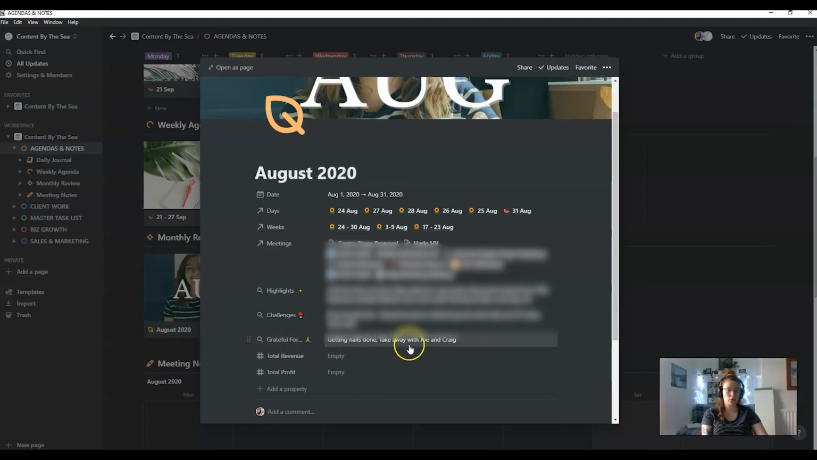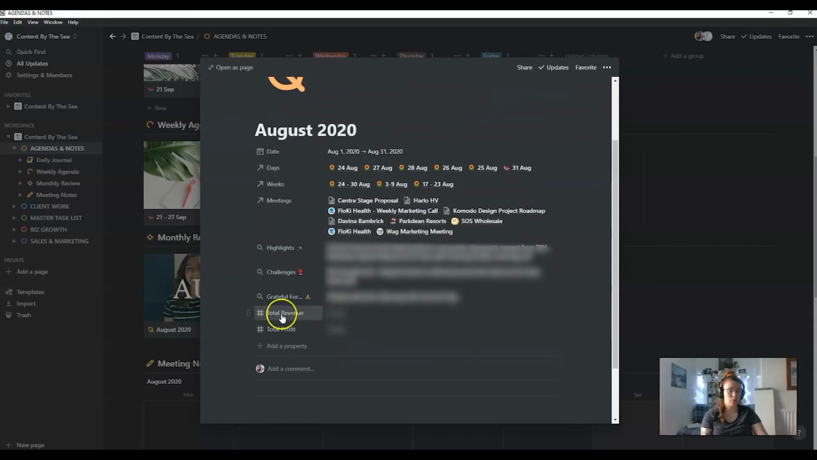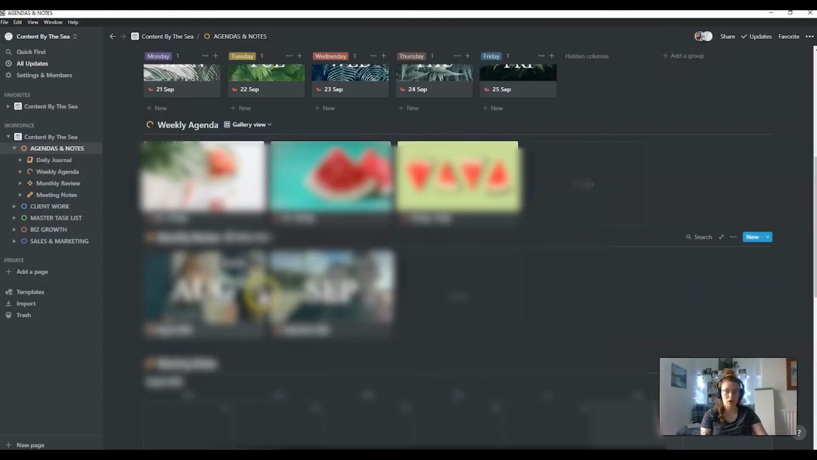And again, roll-ups for gratitude. Obviously, only 2 days of filling in my gratitude, but normally it would be in there. And that total revenue and total profit will pull through from the CRM. Obviously, it's not right now. And September will do the same thing when it's complete.